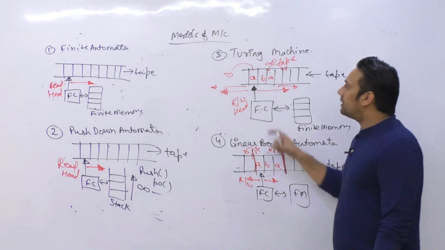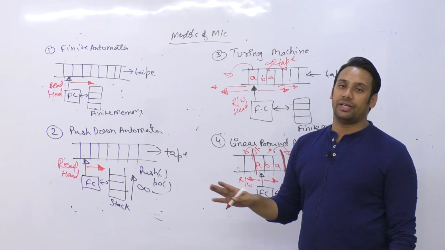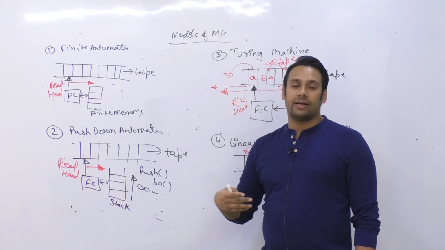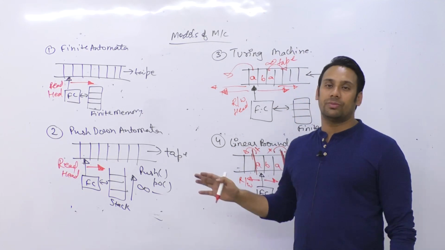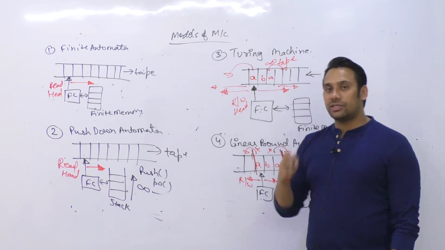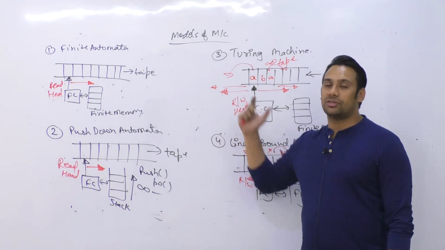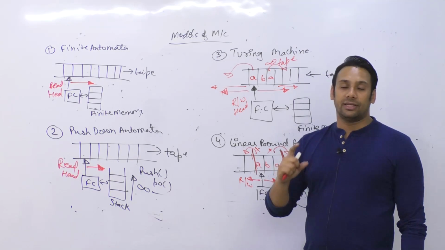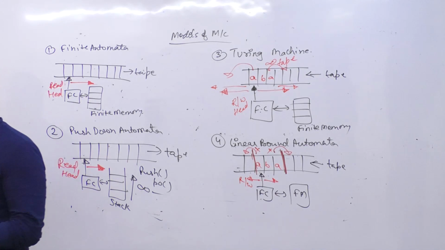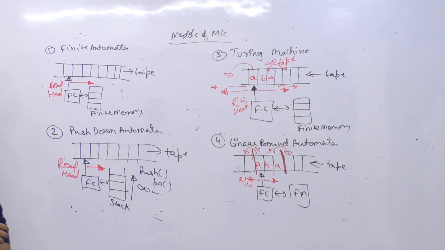Okay, so in the case of Turing machines, there are a lot of variations, like 36, 37 different variations in your syllabus. But again, in the real world and for theoretical purposes, there are a huge number of variations of Turing machines, and we do not really have to study all of them. So here we are just going to see what the variations of Turing machine are and what their capabilities are. But again, the Turing machine is the most powerful machine that is possible and known to humans till now. Till now no one has been able to propose a machine which is more powerful than the Turing machine.